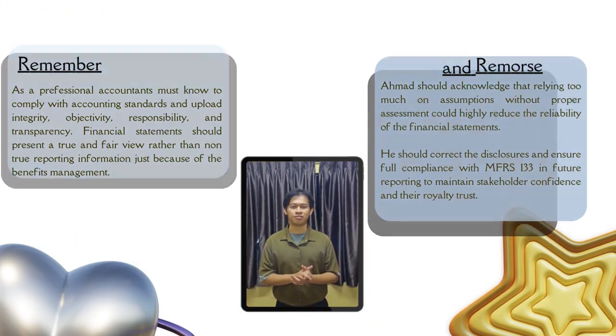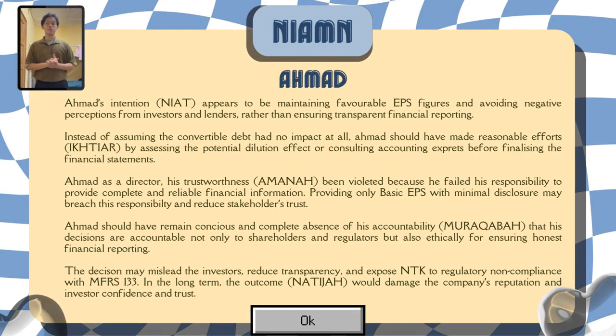Okay, so for our NIAT, which is niat, ikhtiar, amanah, muraqabah and natijah. The first one is niat. Ahmad's intention appears to be maintaining favorable EPS figures and avoiding negative perception from investors and lenders rather than ensuring transparent financial reporting. Instead of assuming the convertible debt had no impact at all, Ahmad should have made reasonable effort by assessing the potential dilution effects or consulting accounting experts before finalizing the financial statements.